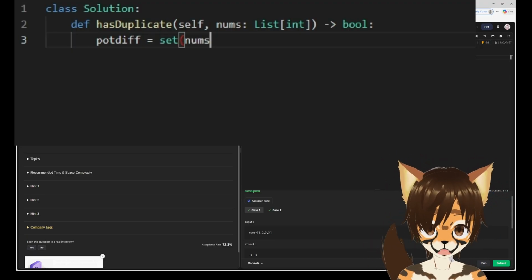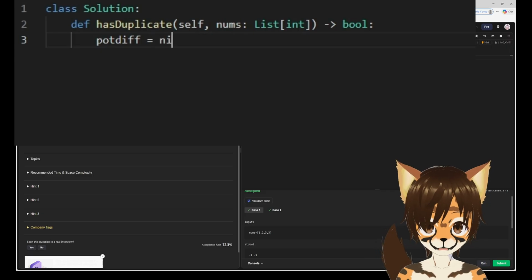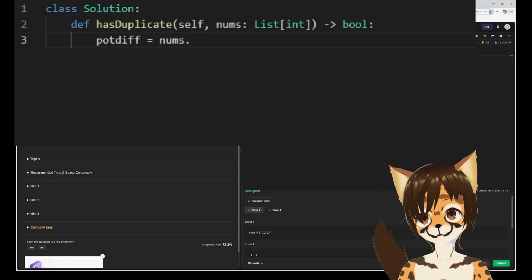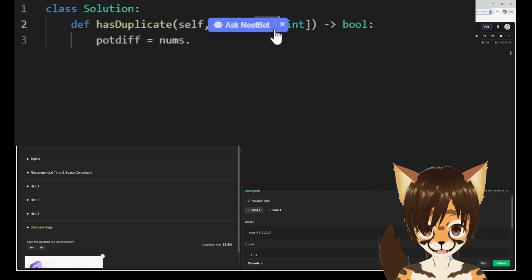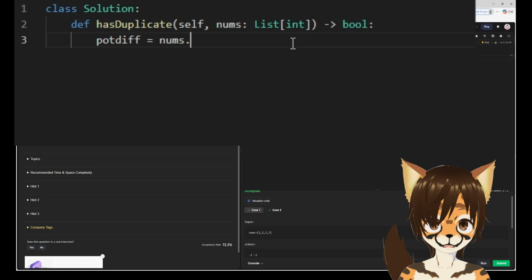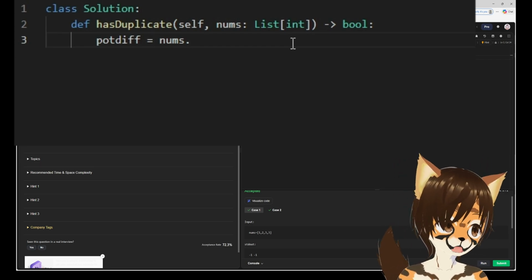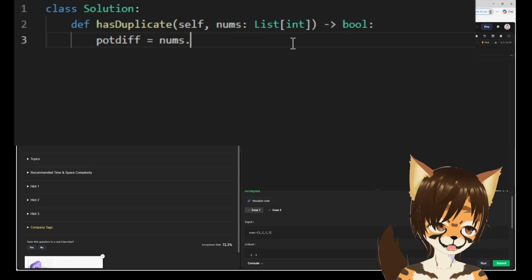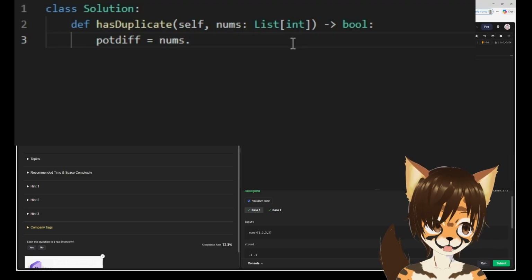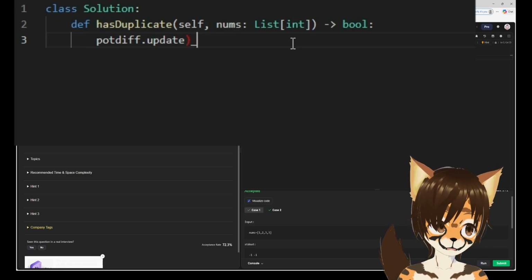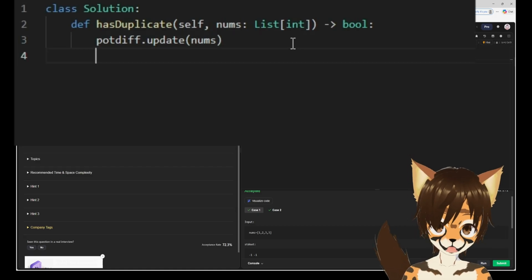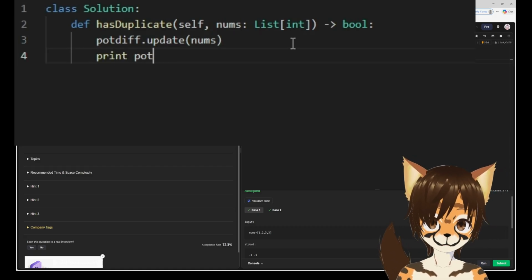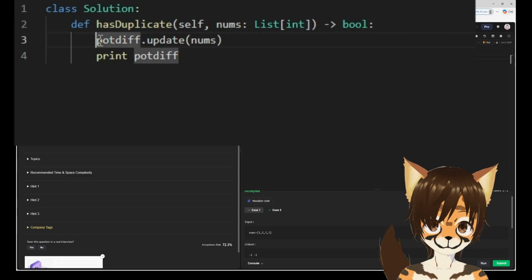Okay, right. No, not how you do that. We're gonna take this nums, because I've also been saying array. This is a list. This is a list. Two completely different things. Because we're in Python, so we gotta use the right language. But no, it's an array. Nums dot, no, hold on. We want this one, and we're gonna update that with nums. That should be good, but just to check, I want to print that out.